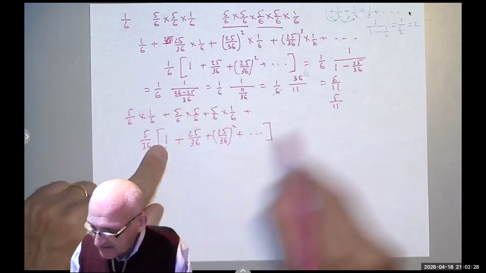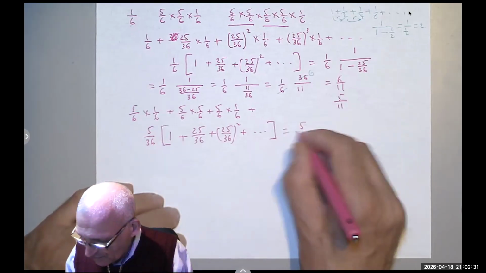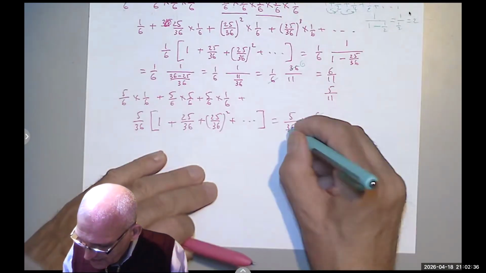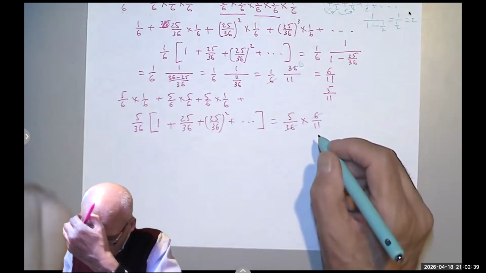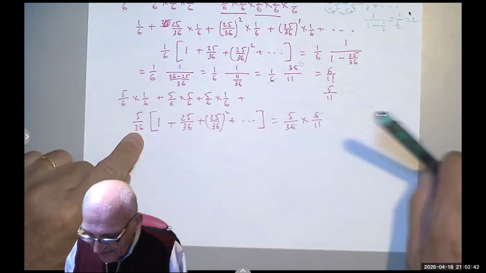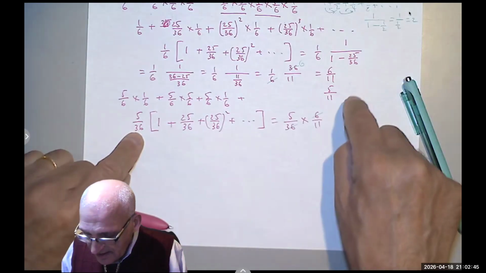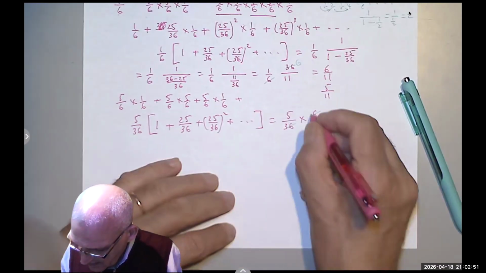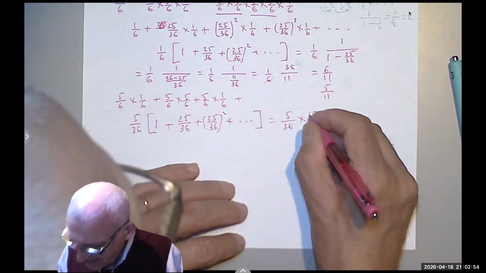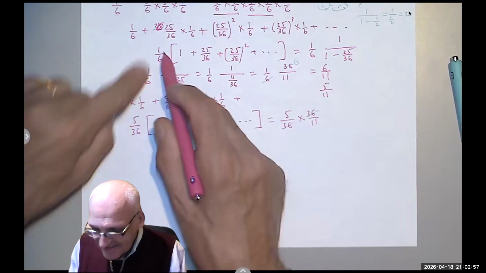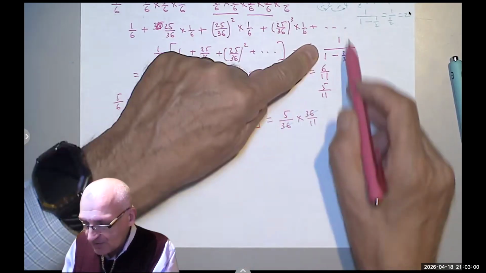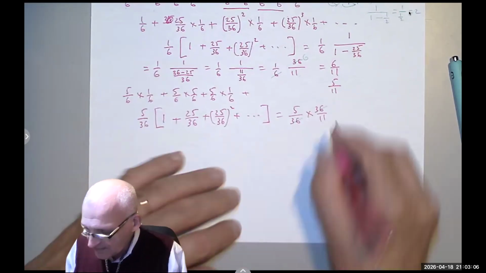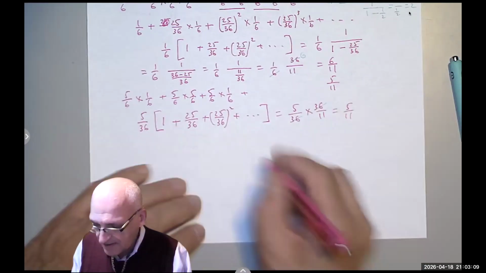I know the sum of this is 6 over 11, so I get 5 over 36 times 6 over 11. Simplify the 6 with the 36. What did I say? Oh, I'm sorry. This is 5 over 36, and that's before multiplying by the 1/6. It's 36 over 11. Do you see that? I'm sorry. I took the final answer. Notice I multiplied 1/6 by what's inside. So what's inside was 36 over 11. So the 36 would cancel with the 36, and you get 5 over 11, as we said.